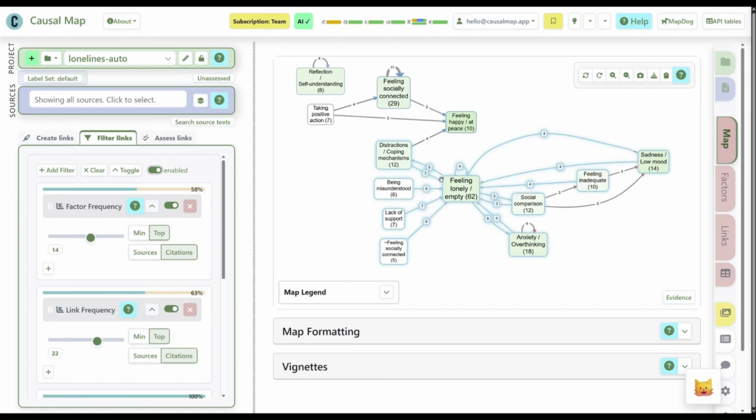You can see here that some of the links are not all completely negative. Some of them are slightly blue, some of them are completely blue. So there's a different section here more about positive outcomes and behaviors, which can lead to feeling happy sometimes or at peace instead. And it's just a start. You can get into the story.